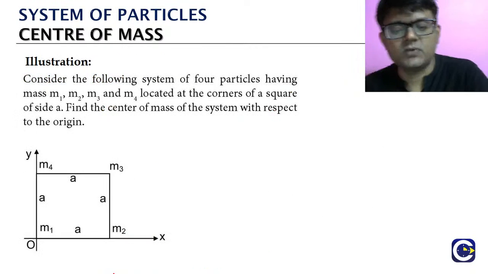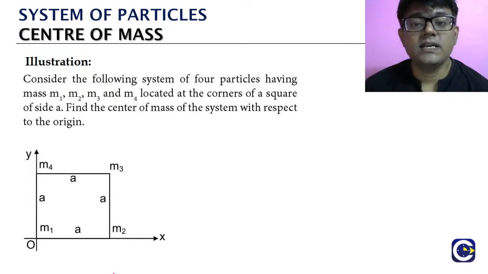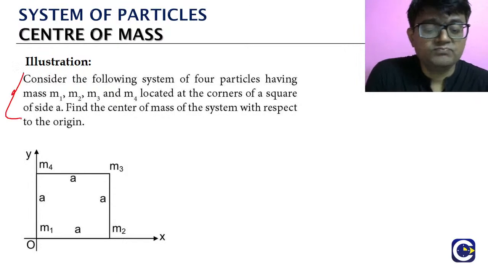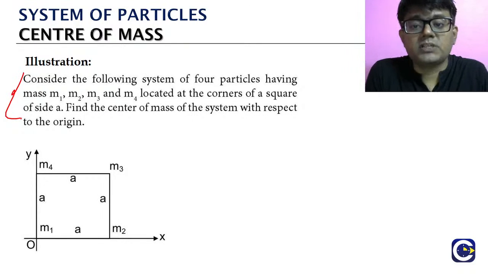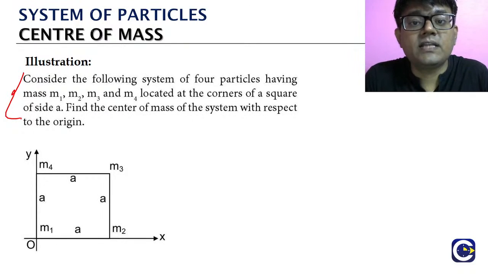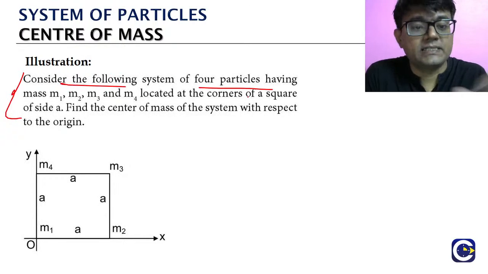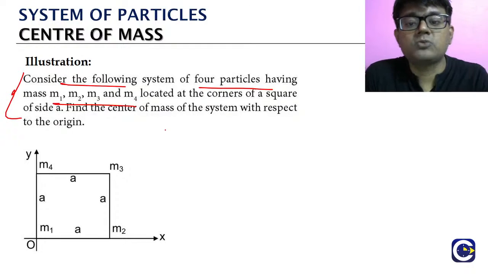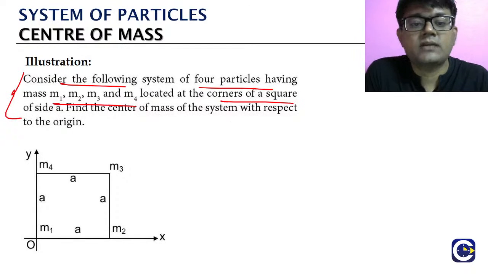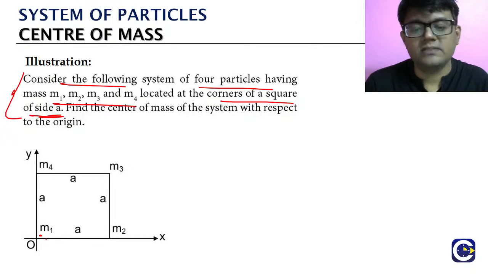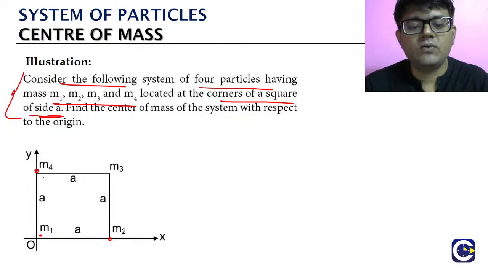இப்போ பாருங்க எந்த மாதிரி questions வரலாம். Even in past year NEET என்ன தெரியுமா? We got some straight questions like this. இப்படியே they can give us some system of particles கொடுத்துட்டு they will be asking us to find the center of mass ஓட location. இங்க பாருங்க, consider the following system of 4 particles having masses m1 m2 m3 m4 located at the corners of the square. Side length எவ்வளவு a? இங்க பாருங்க, m1 is at the origin, m2 is on the x-axis, m4 எங்க இருக்கா? y-axis, m3 is in the xy plane.